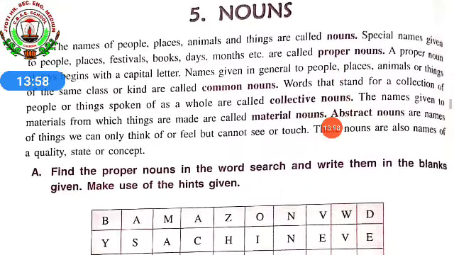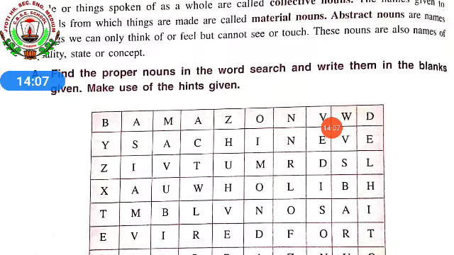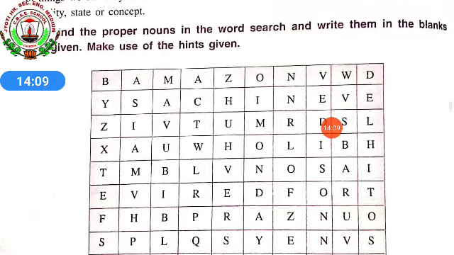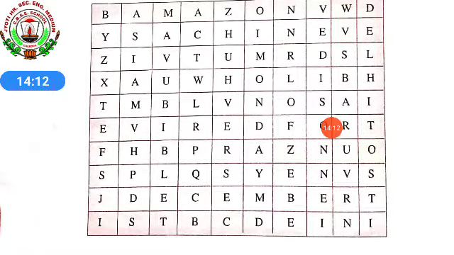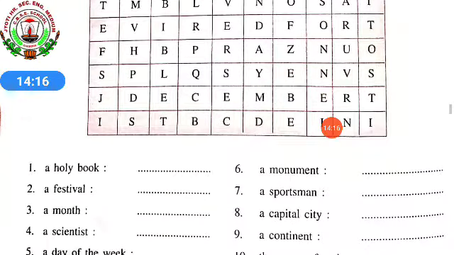So first question. Find the proper nouns in the word search and write them in the blanks given. Make use of the hints. All the letters are given inside this box. You just have to make it like a crossword puzzle, across and down. All the hints are given.